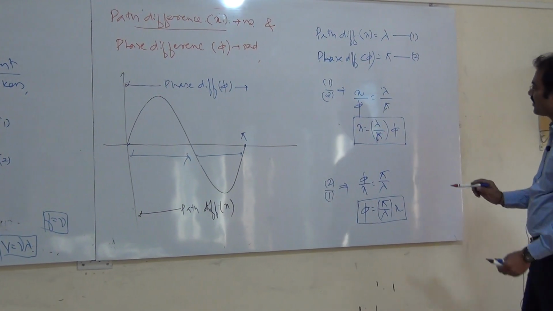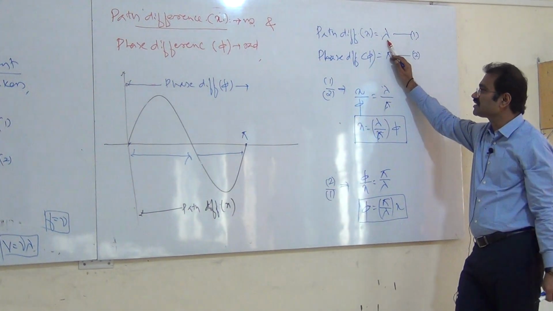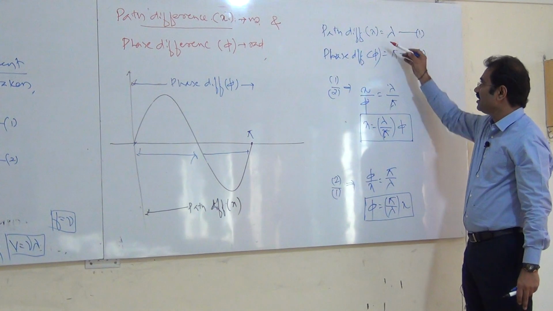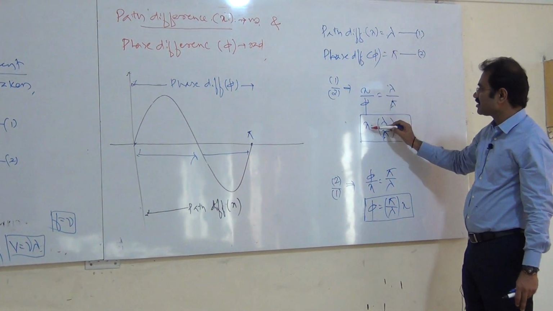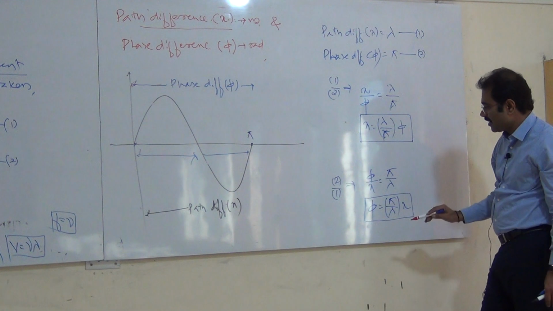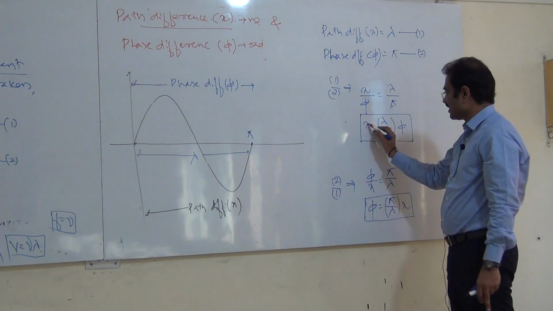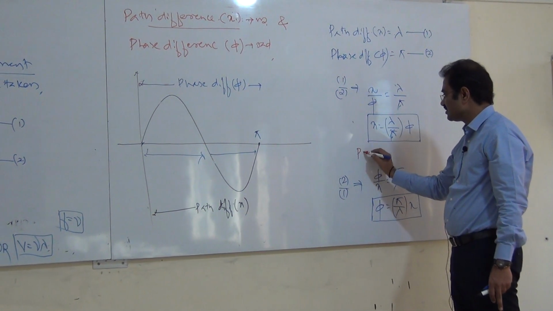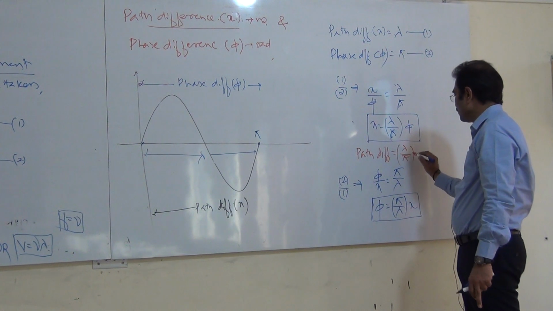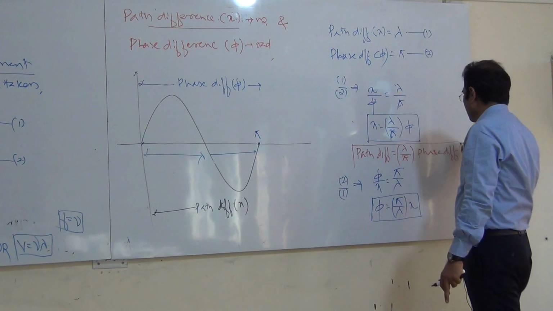How can we write this? See this. Path difference, length covered, for one wave the length covered is lambda. Phase difference phi, angle covered pi. Divide this by this, x by phi, lambda by pi. If x is needed, cross multiplication. 2 by 1, phi by x is pi by lambda, phi is equal to pi by lambda into x. Therefore x is nothing but path difference is equal to lambda divided by pi into phase difference. Correct? I have written it in words, and above it is in symbols.